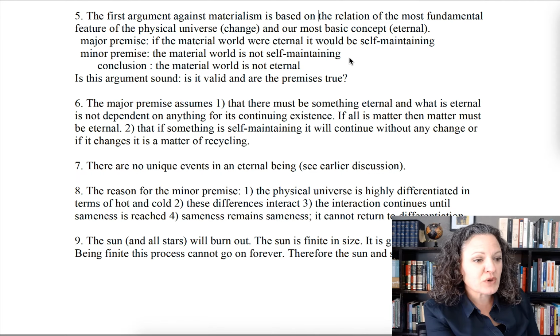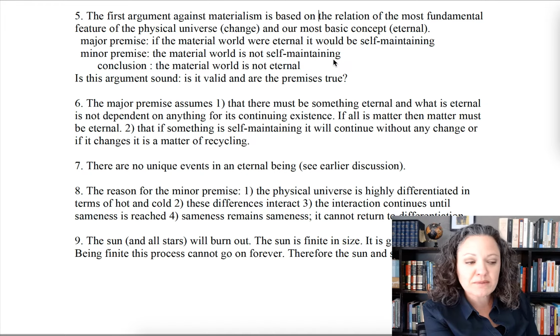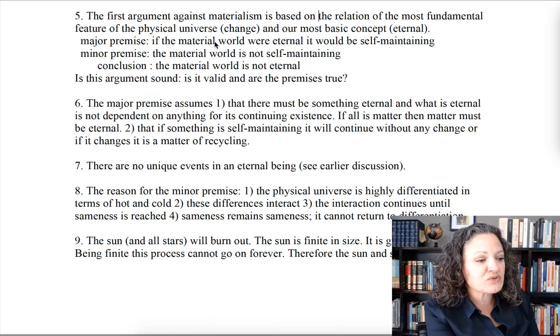Now, the material monist would say, yes, it is. And the non-materialist would say, no, it's not. So we would need to give reasons for the minor premise to support that claim that the material world is not self-maintaining. But given these 2 premises, if the material world were eternal, it would be self-maintaining, and the material world is not self-maintaining, we get this conclusion: the material world is not eternal. So this is the first argument against material monism.